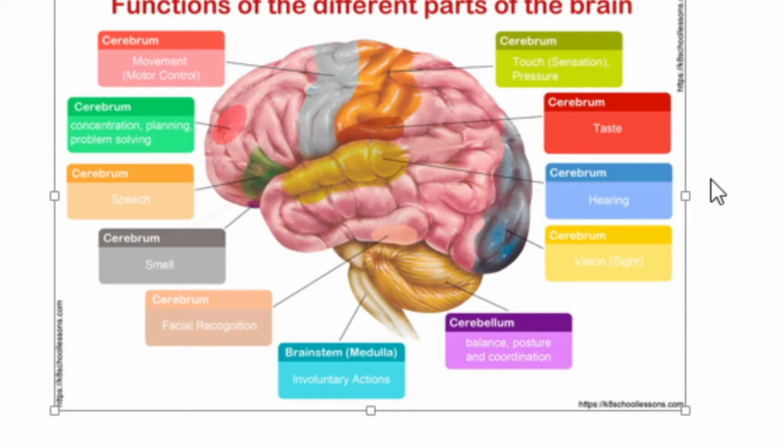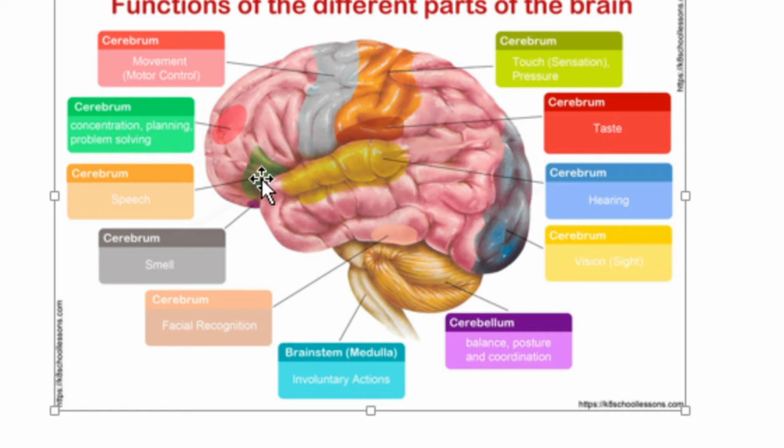Now let us see the functions of different parts of the brain. First of all, we will see the functions of the cerebrum. The cerebrum controls the thinking process and the voluntary actions. It also stores information and helps in the process of learning.